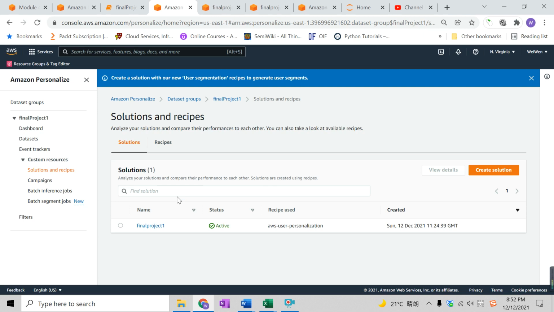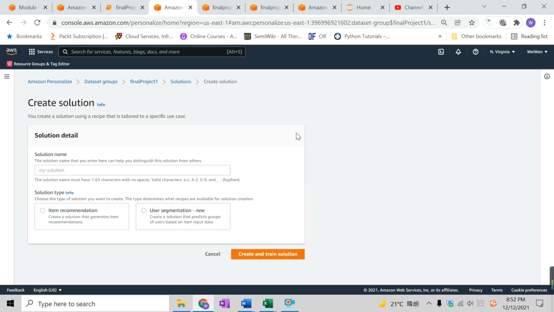You have data going into an untrained model, and Amazon does the training for you, and it comes out as a trained model. So this trained model is called a solution, and the recipe is the model that you wanted to use. I wanted to click into this to demonstrate how easy it is to use Amazon Web Services and deploy a machine learning model.